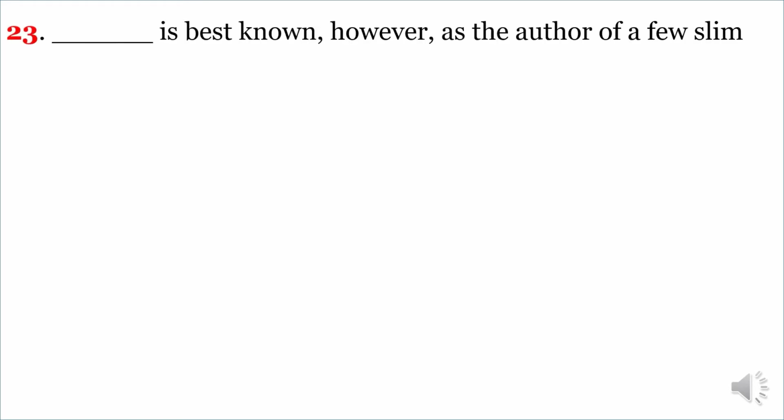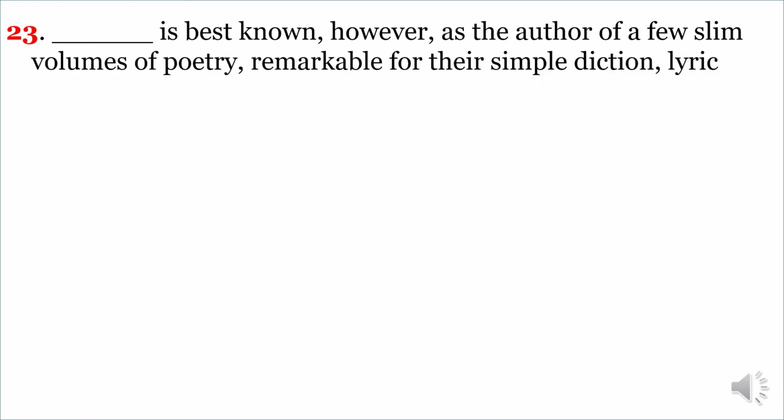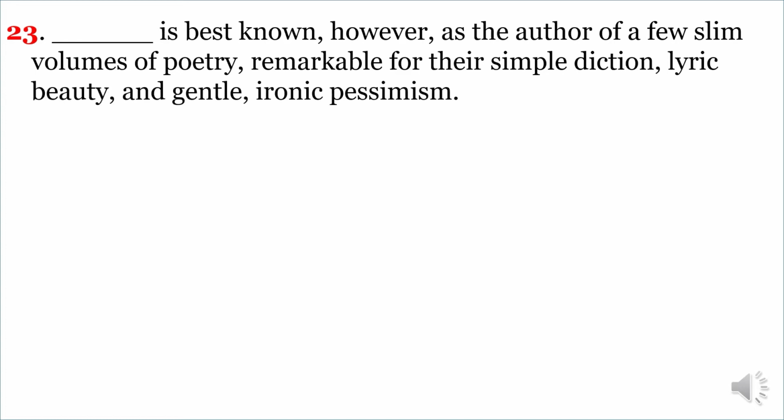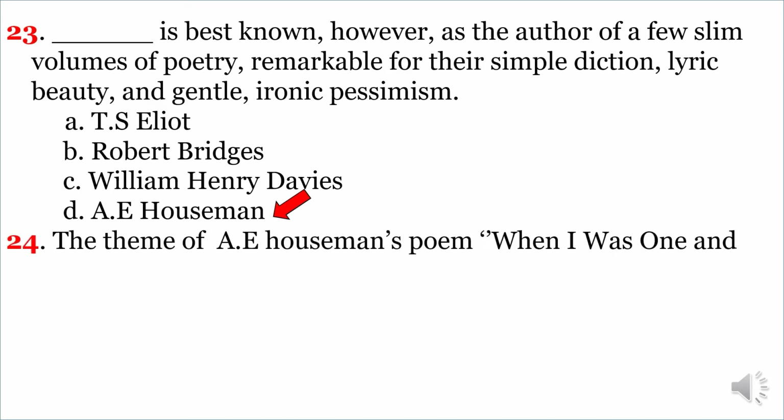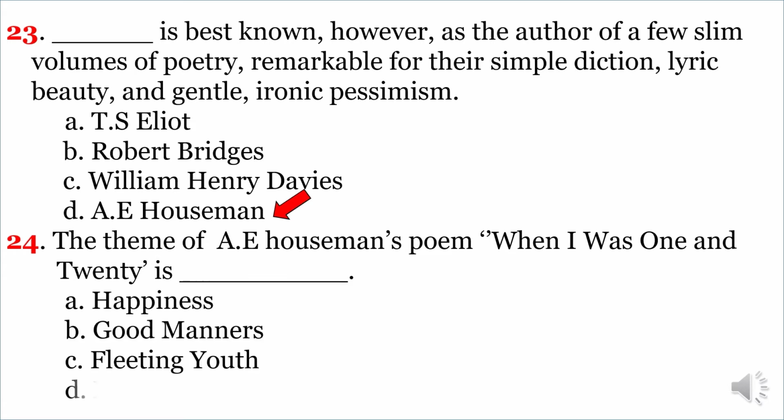Next question. Dash is best known, however, as the author of a few slim volumes of poetry, remarkable for their simple diction, lyric beauty, and gentle, ironic pessimism. The correct option is D. A.E. Housman. Next question. The theme of A.E. Housman's poem When I Was One and Twenty is? The correct option is C. Fleeting youth.